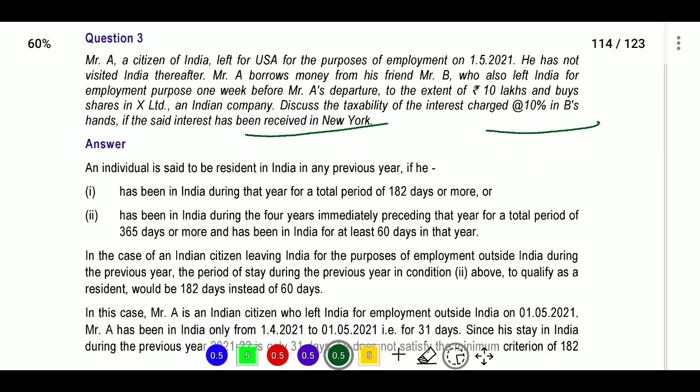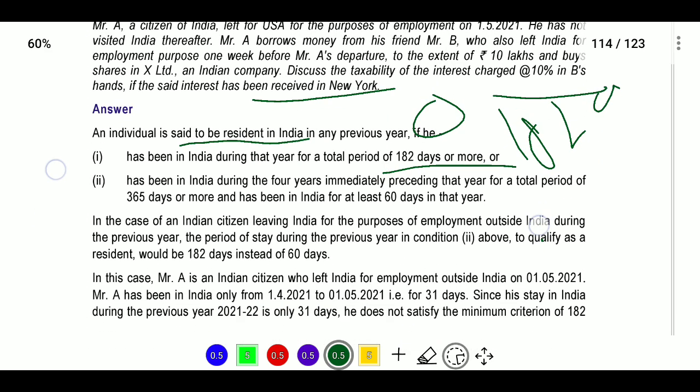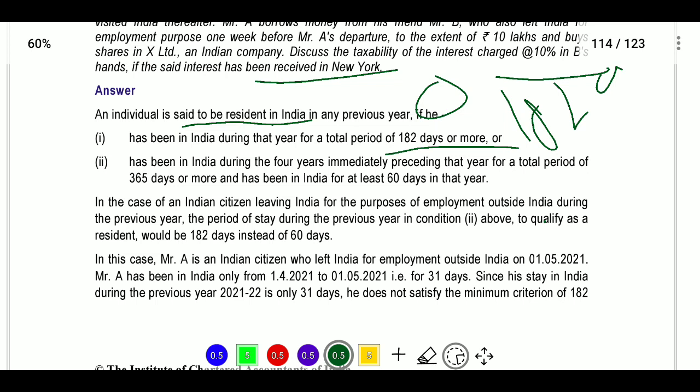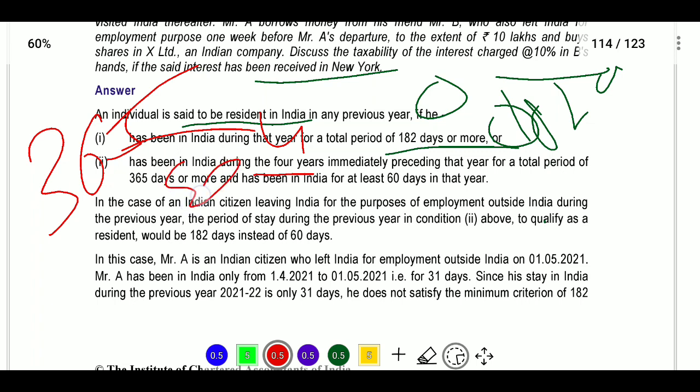See, an individual is said to be resident in India in any previous year if he has been in India during the previous year for a total period of 182 days or more. When he is in India 182 days or more, then he will be treated as resident in India. Or he has been in India for 4 years immediately preceding the year for a total period of 365 days and at least 60 days in that year.